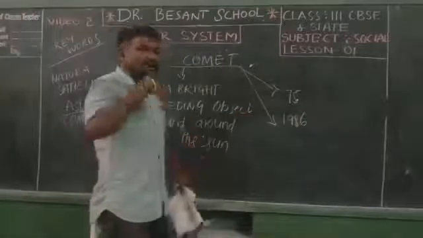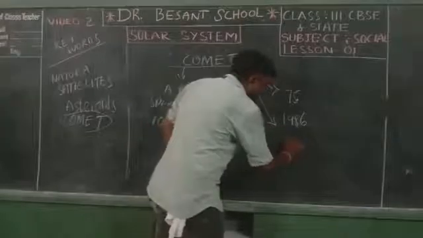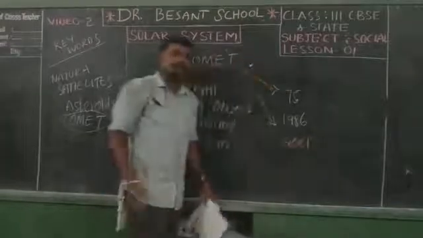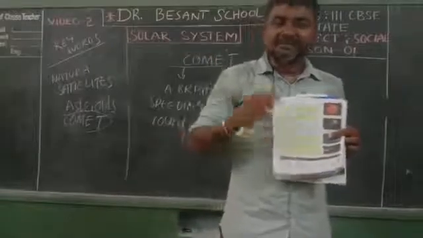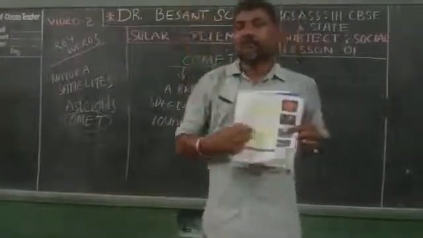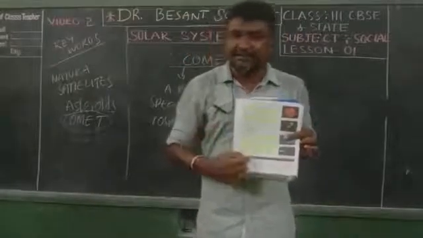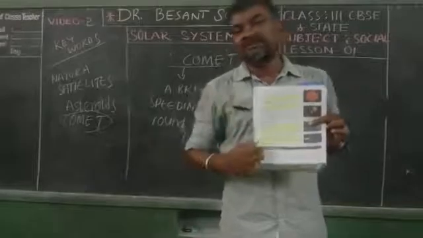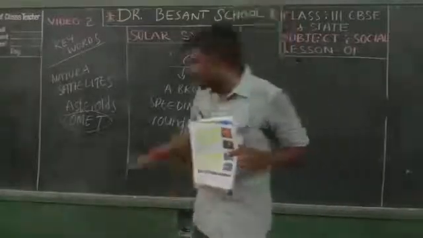1986. After 75 years, we can see it in the year 2061. Everything is given in the textbook here. It will take 75 years to rotate one round around the sun. Lastly it was found in the year 1986. Next, we can see it in the year 2061. Comet.